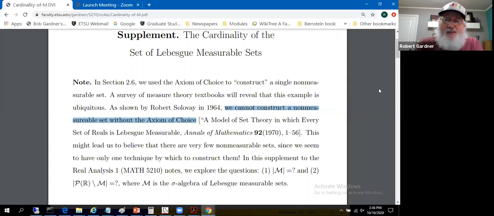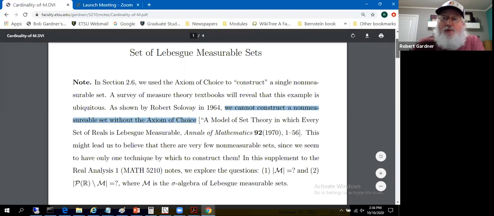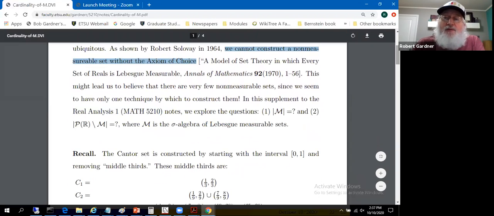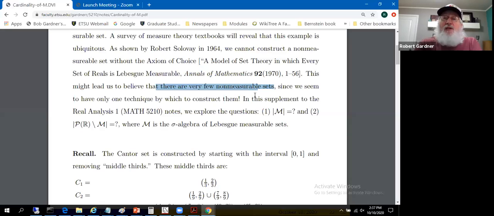I don't know anything about what's actually in that non-measurable set, nothing specific. In set P, we knew it had a rational number, but that's all. I don't know which rational number it contains, because we use the axiom of choice in its construction. So we might be led to believe that there are just a few non-measurable sets. You've only got one way of building them. Maybe there's not that many non-measurable sets. That would be good news. That would mean Lebesgue measure is very robust if there's only a handful of non-measurable sets.